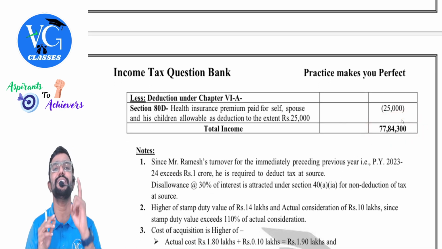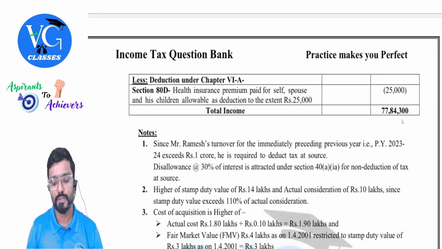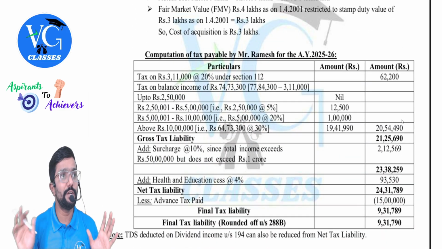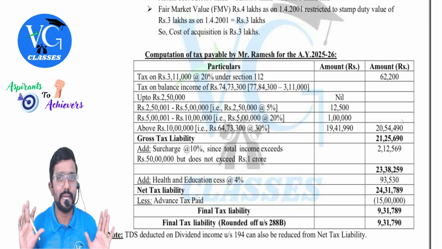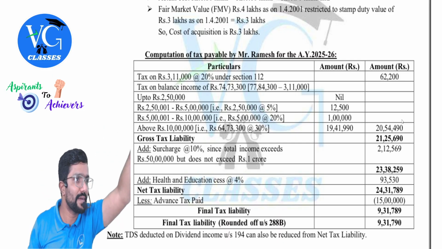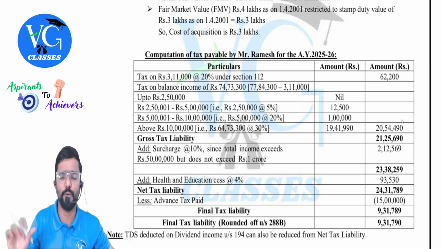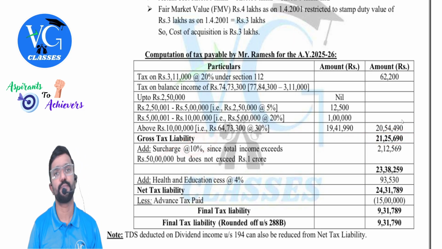Is surcharge applicable? Yes, more than 50 lakh up to 1 crore. How much? 10%. And here no need to differentiate. Sir, for this separate rate, no. Clear? Only when surcharge rate crosses 15%, you need to do that. Clear? Here it is 10%, no problem. So on entire gross tax liability, 10%.